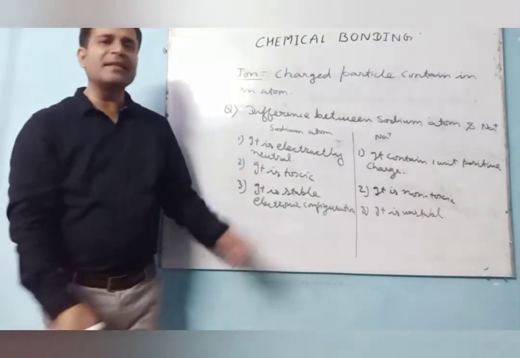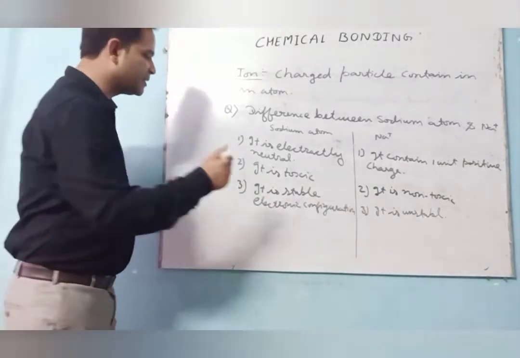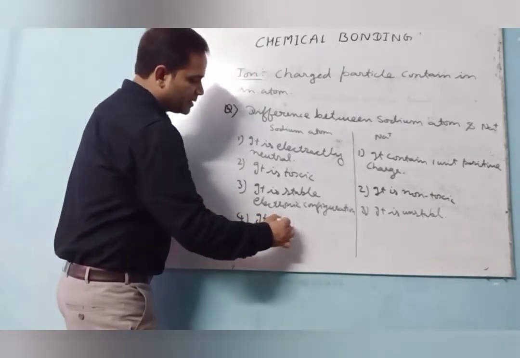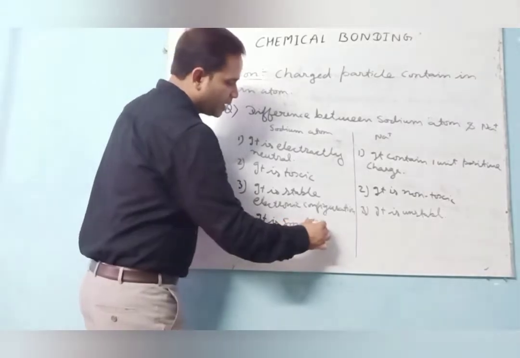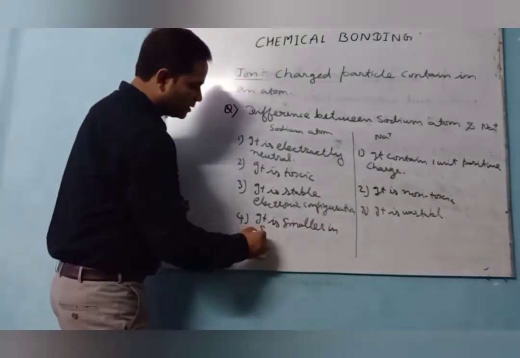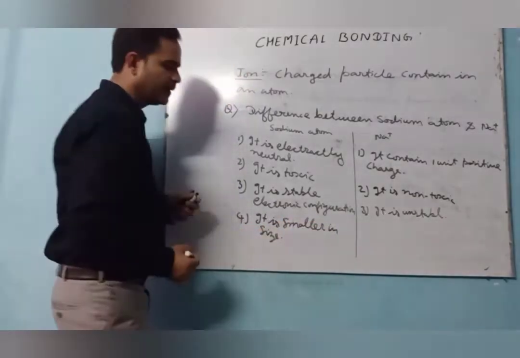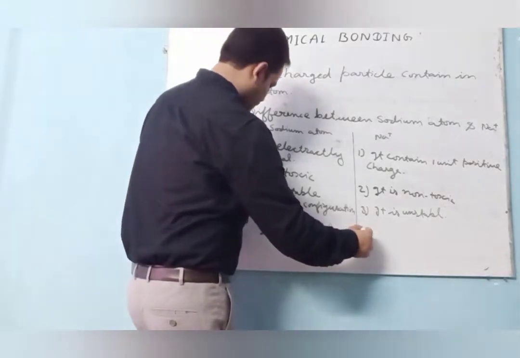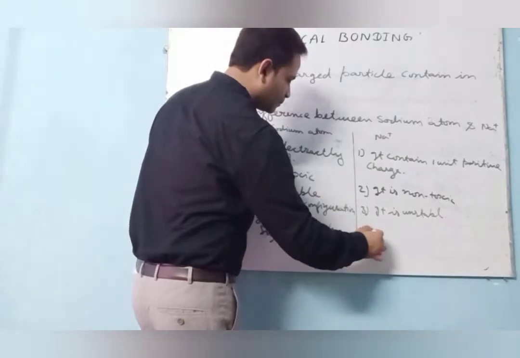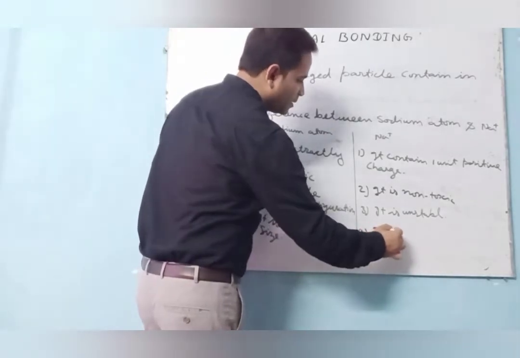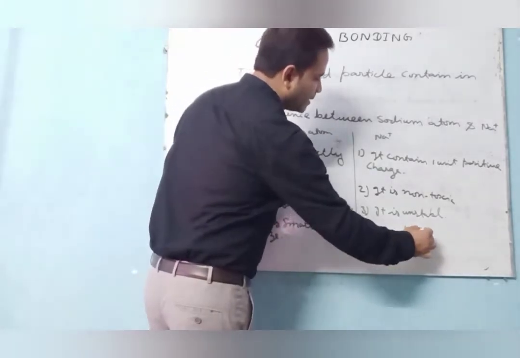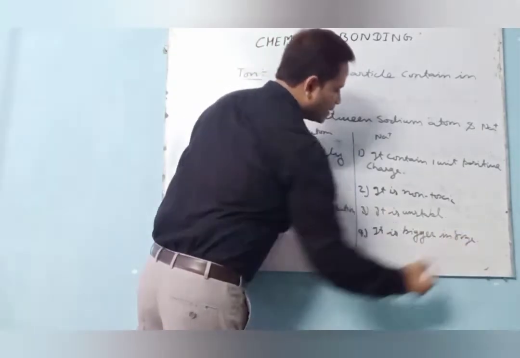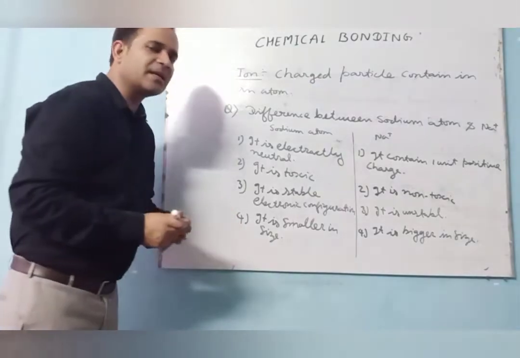Now the next one. It is smaller in size, as we compare in size. Sodium atom is smaller in size, while here it is bigger in size. Why am I saying here bigger in size?